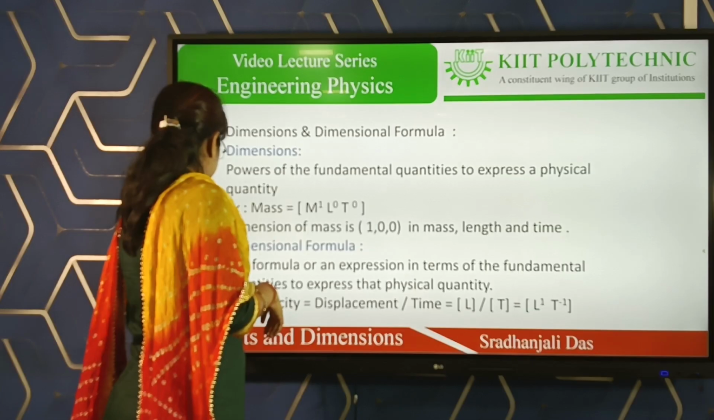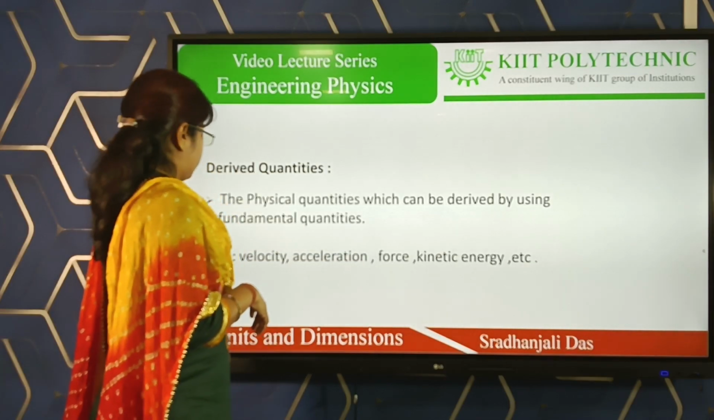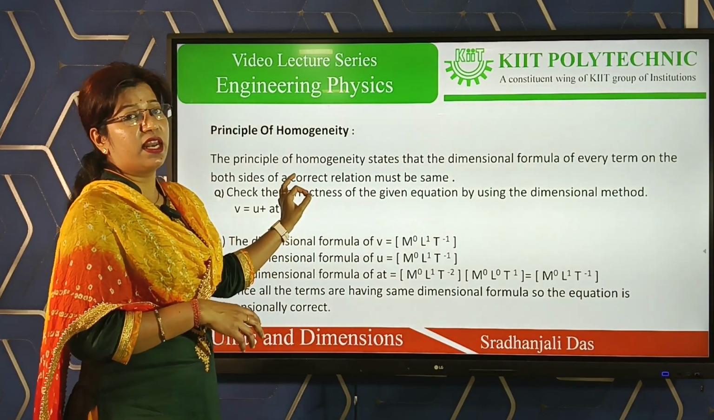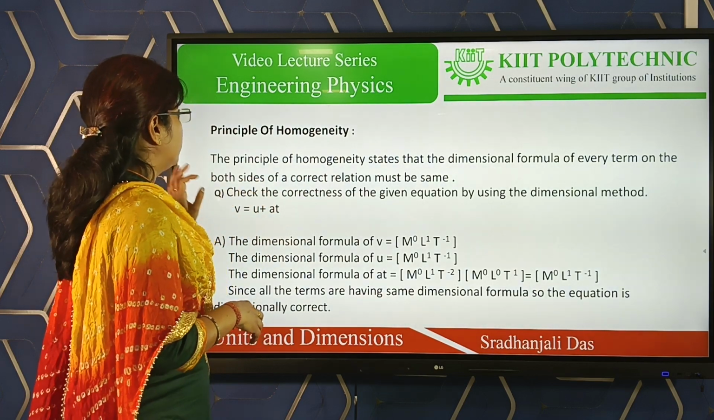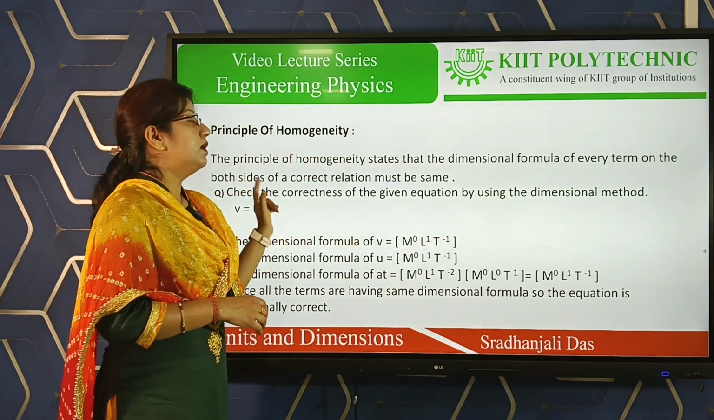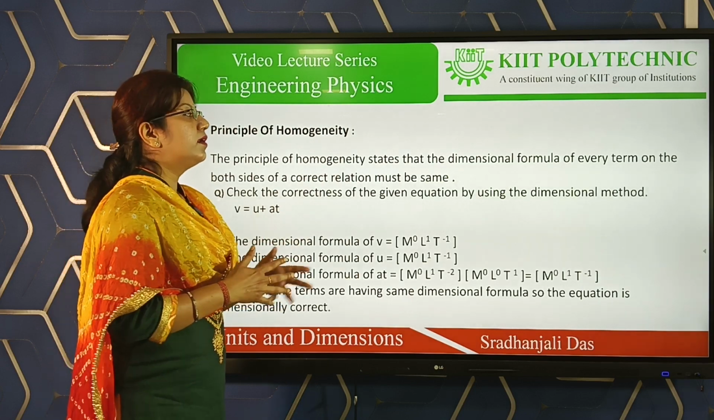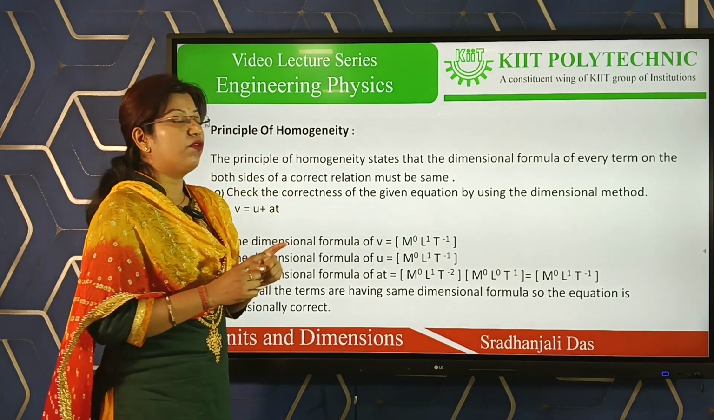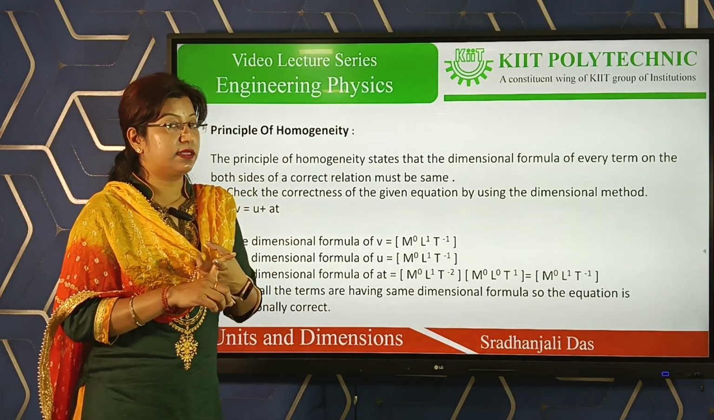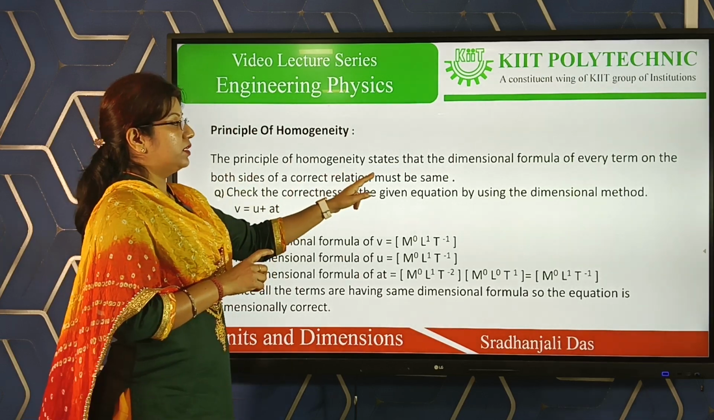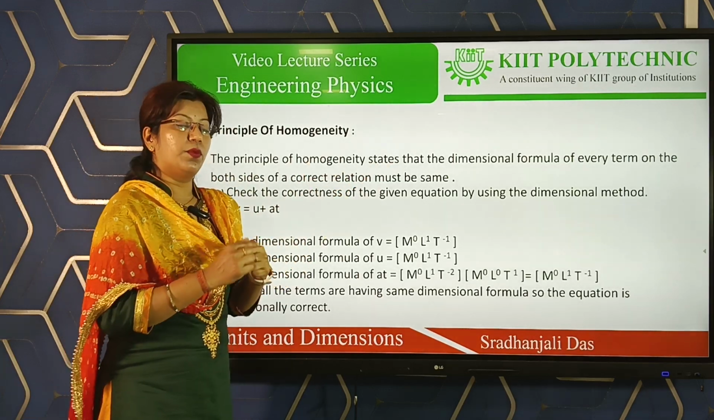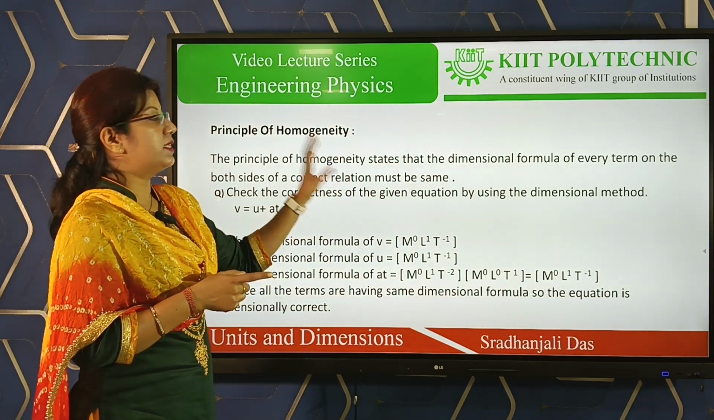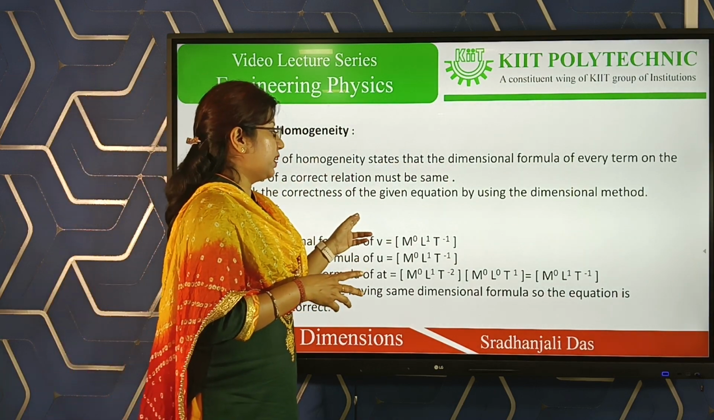Now come to the next, the principle of homogeneity, which is very important. What does the principle of homogeneity state? The principle of homogeneity states that the dimensional formula of every term on both sides of a correct relation must be the same. Once again I am repeating: the dimensional formula of every term on both sides of a correct relation must be the same.